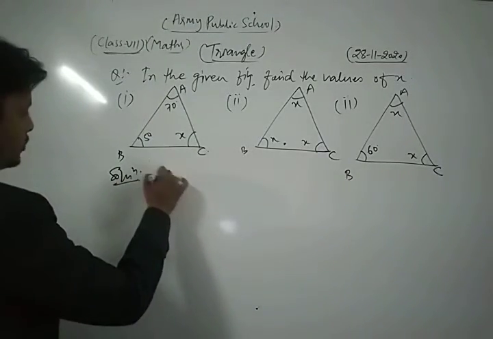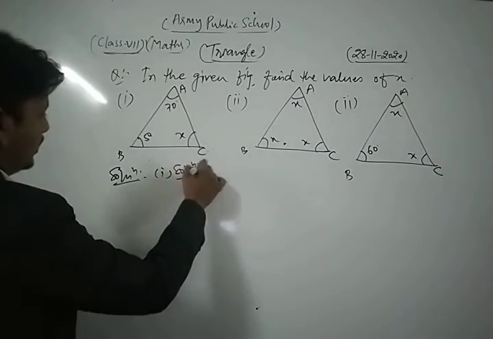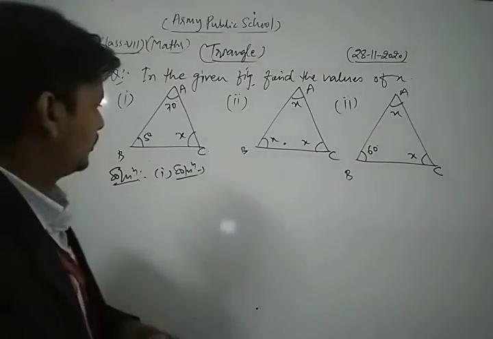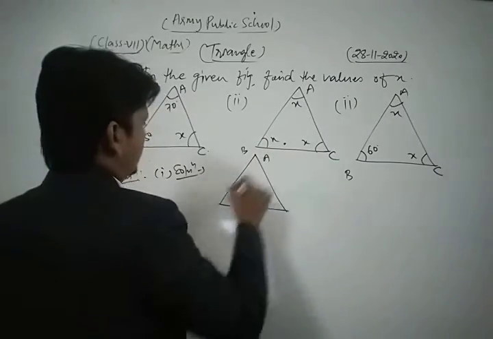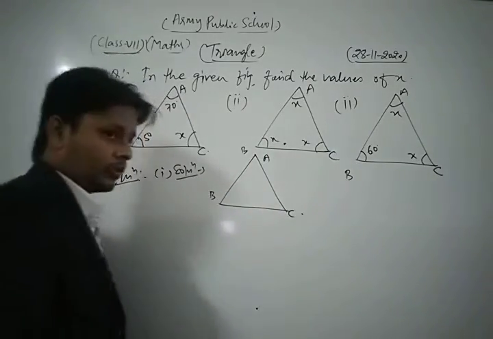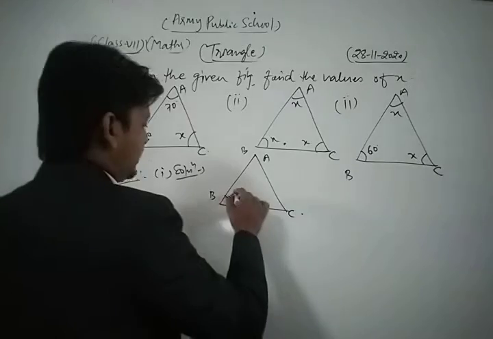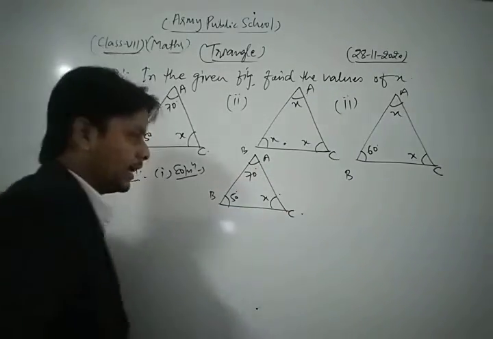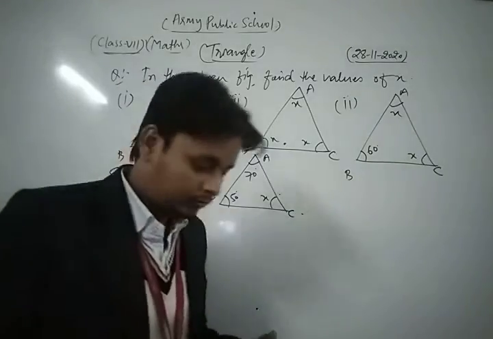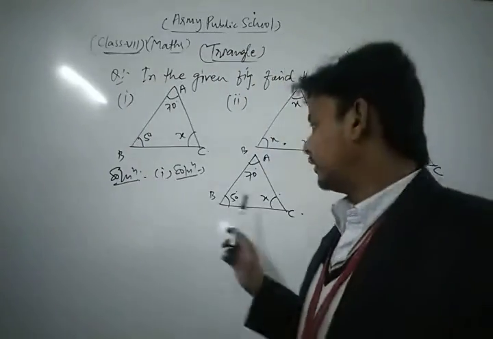We take the first part of this question and simplify it. In the first question, first of all we draw the triangle ABC. Here angle B is 50 degrees, angle A is 70 degrees, angle C is x degrees. Now we find the value of x.